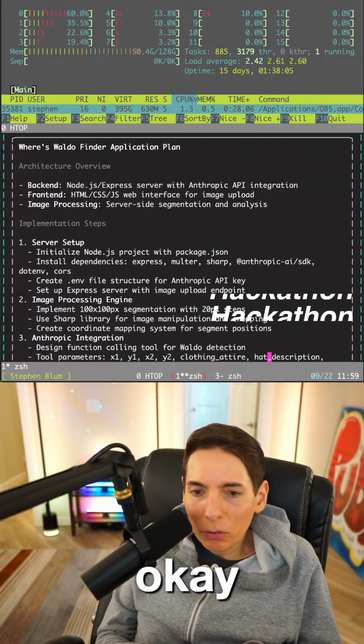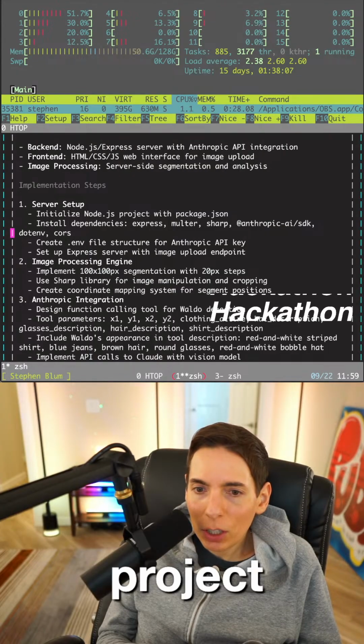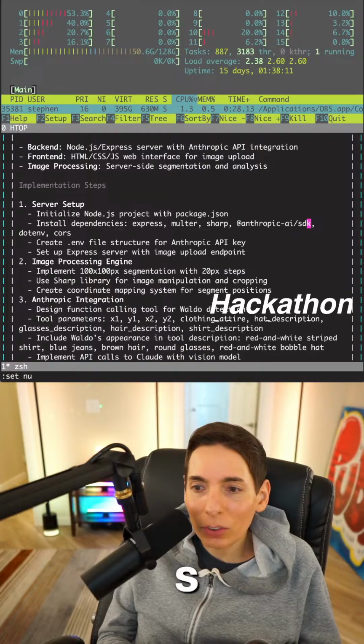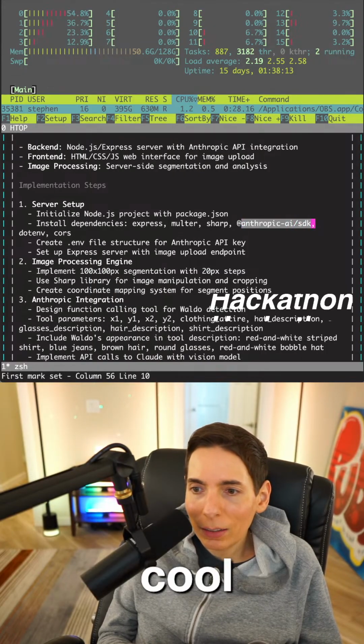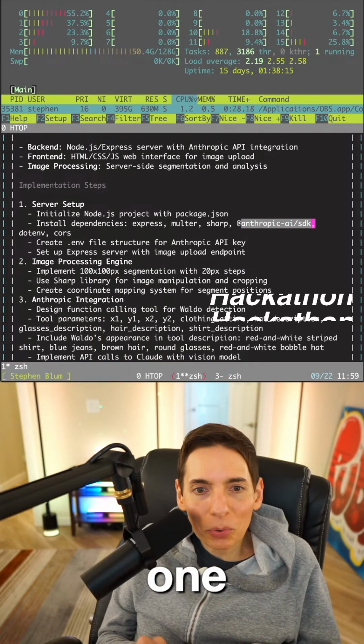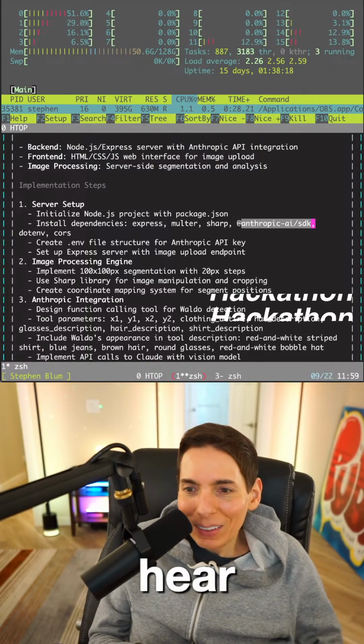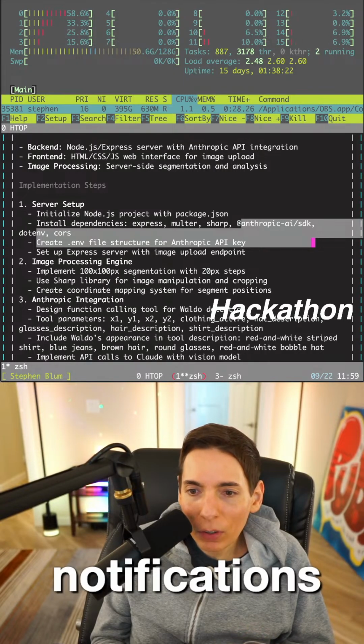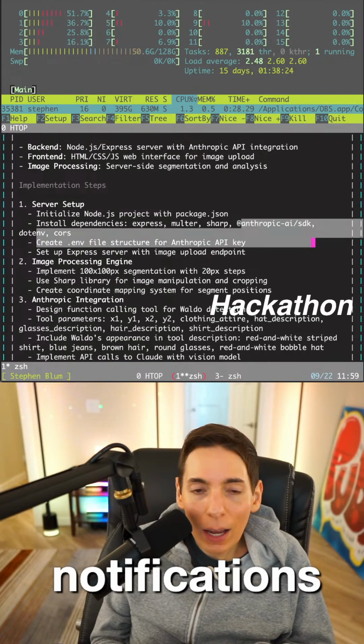Okay, so we get the server-side setup: initial Node.js with package.json, dependencies, Sharp, okay, Anthropic SDK, cool. It's got the Anthropic SDK, cool. I like that. That's a good one. Already subscribed, man, cool. Good to hear. So we'll get those notifications. .env, create an env file structure with the Anthropic API key. We already have the Anthropic API key.